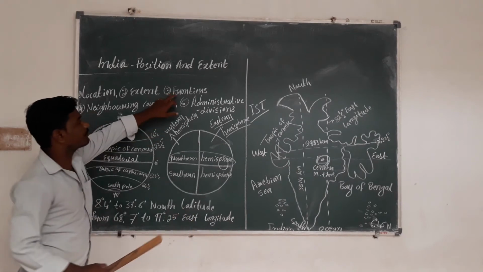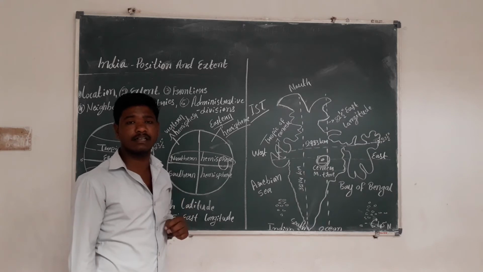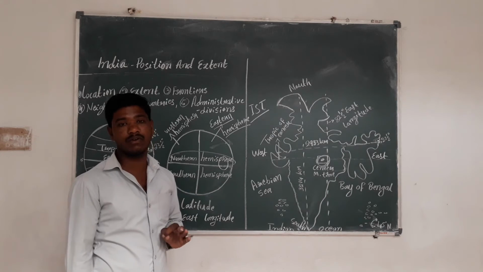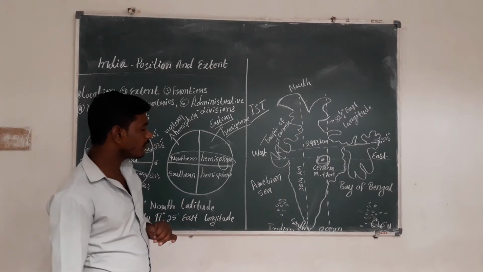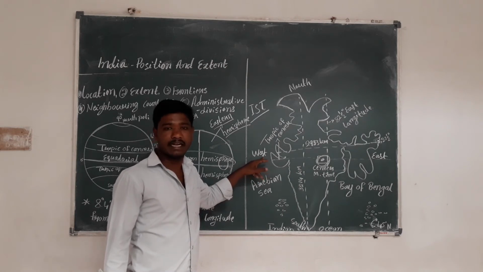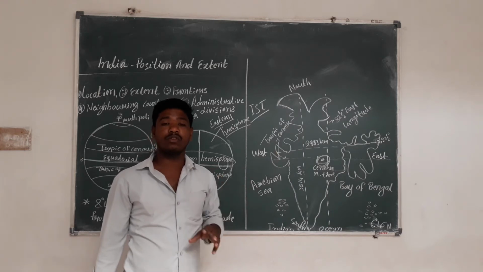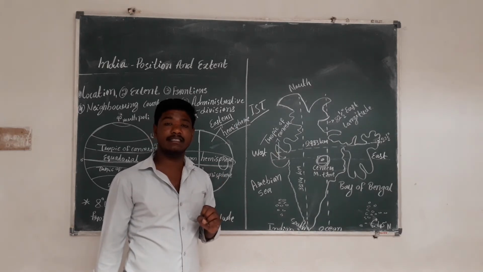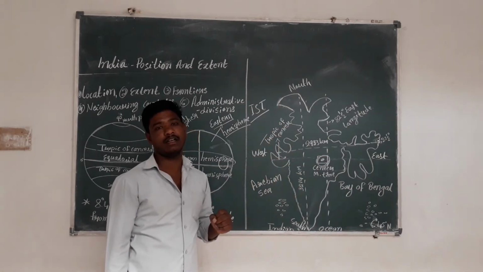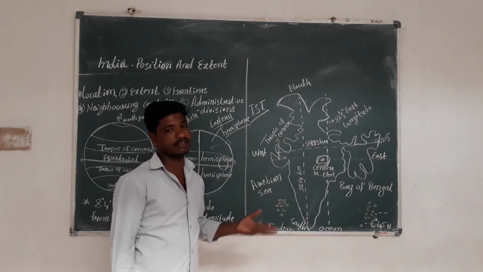Third point, frontiers. What is the meaning of frontiers? Frontiers means boundary lines or borders. Our India has both land frontiers and water frontiers, not only land frontiers and not only water frontiers.